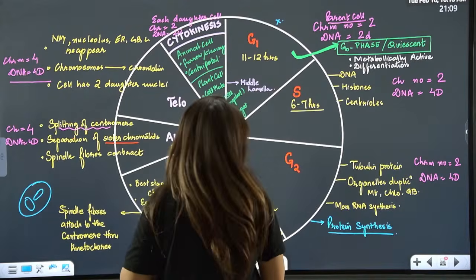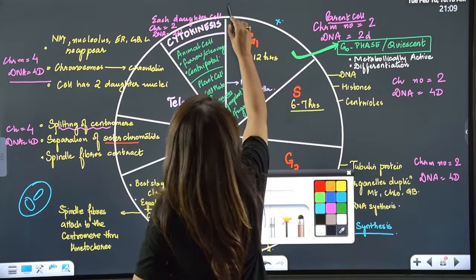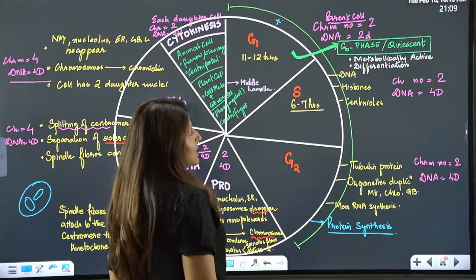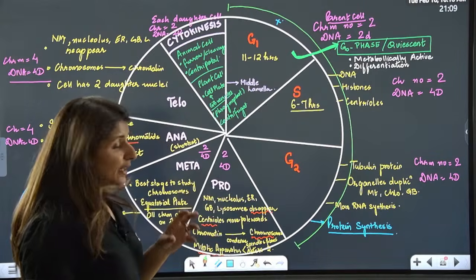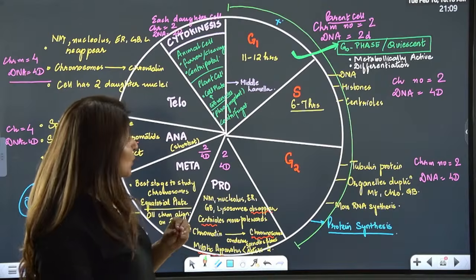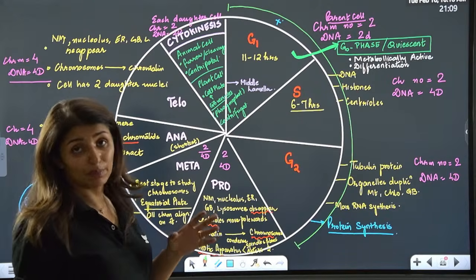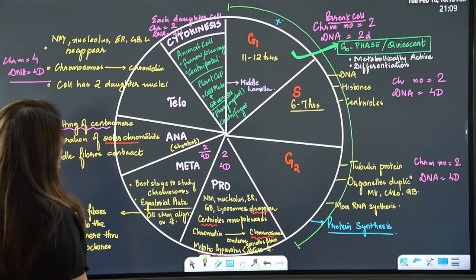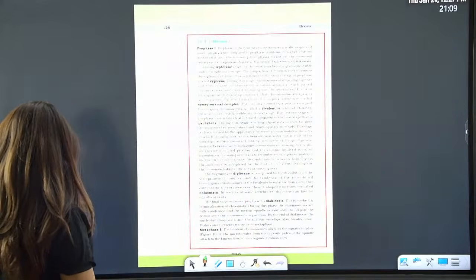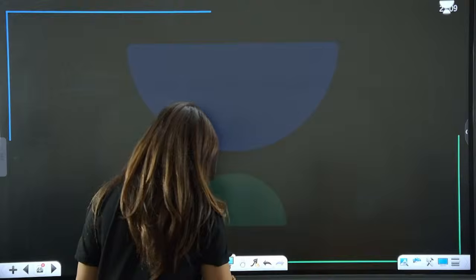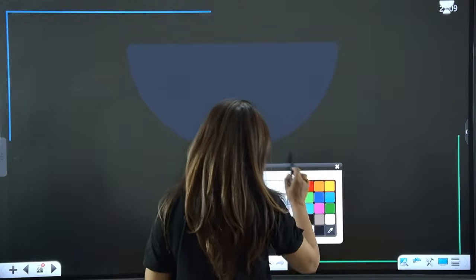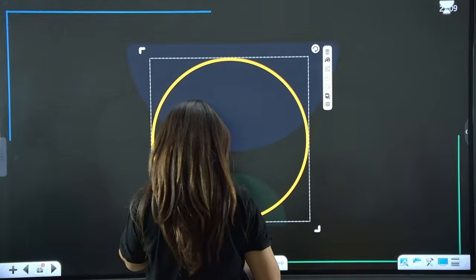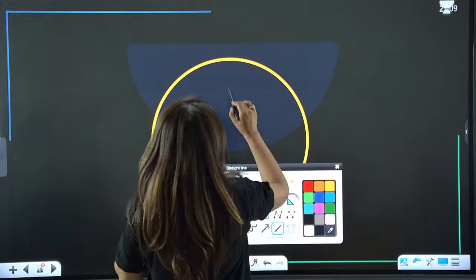Now, we know that from here to here, this is all interphase. In this interphase, the cell is going to prepare itself for division.